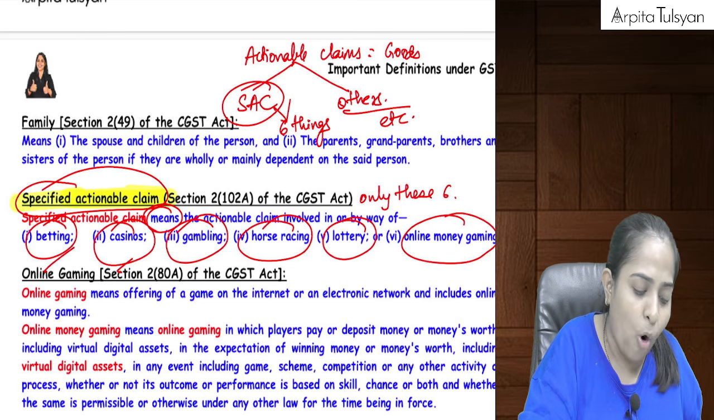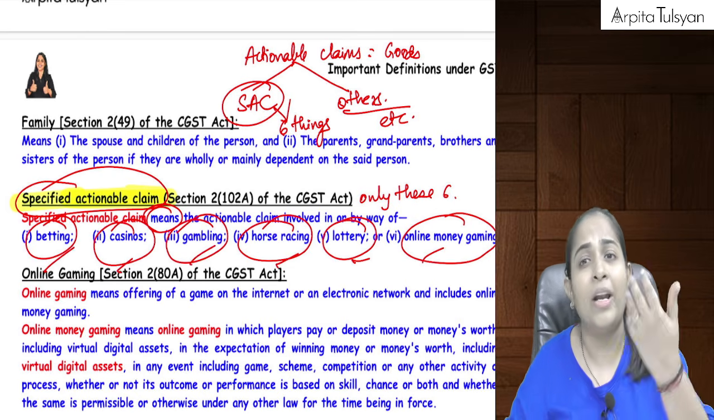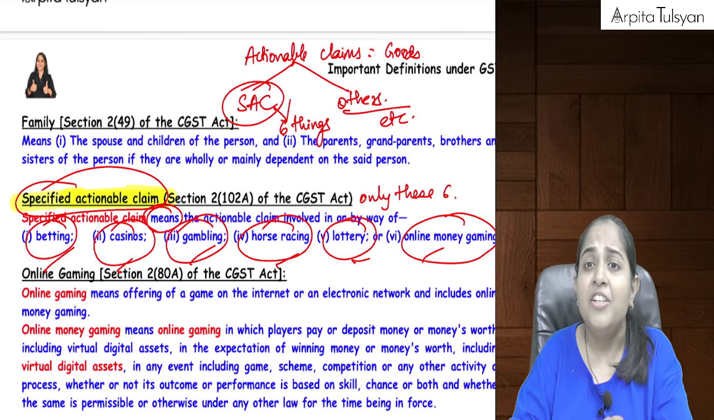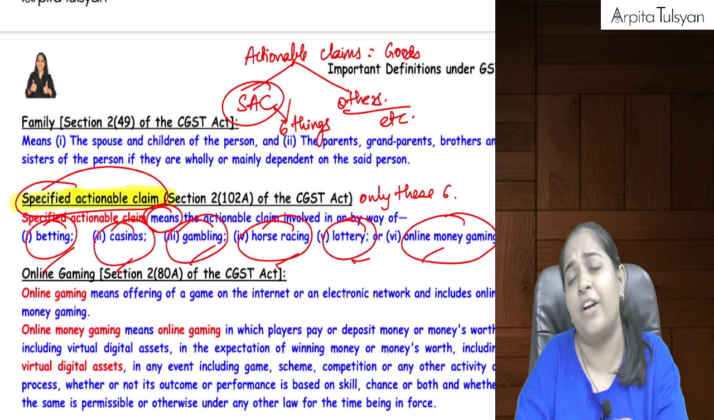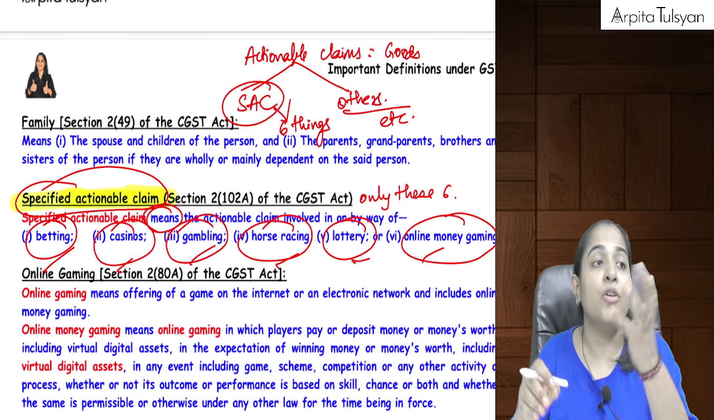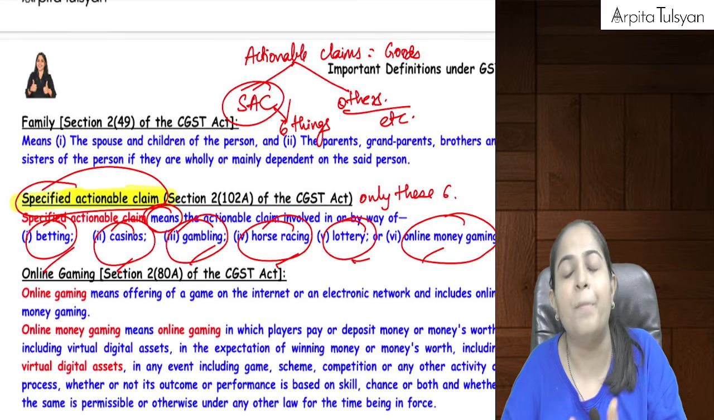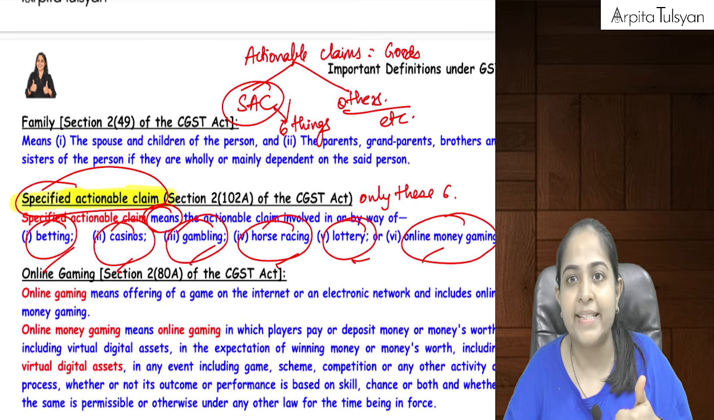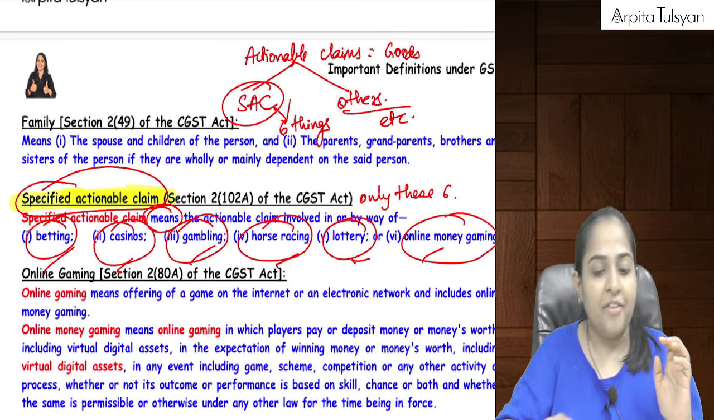And can we say all these can be done online also? Online money gaming, Dream11 you must have heard about, Junglee Rummy or whatever different platforms are there. So the one who is owning that platform, even that person will be considered as supplier. Are you understanding this? Yes? Fine.